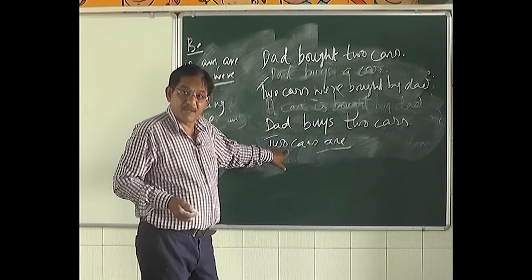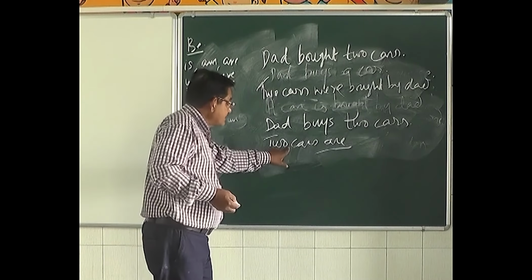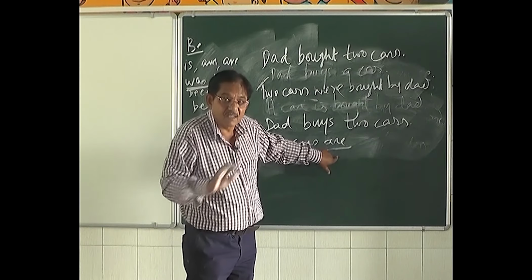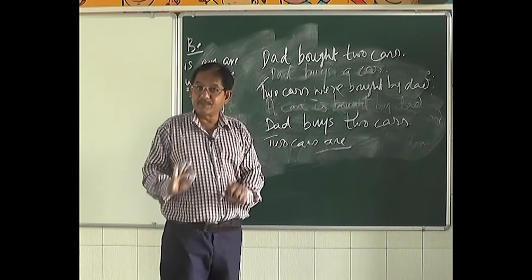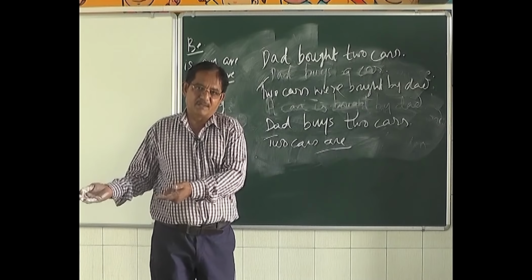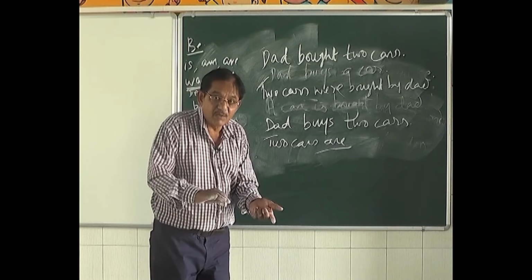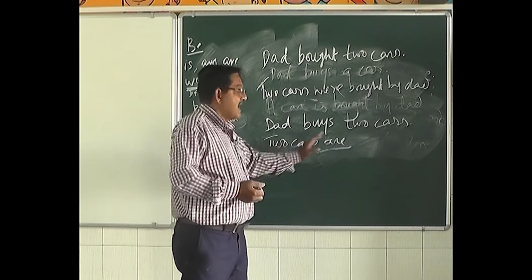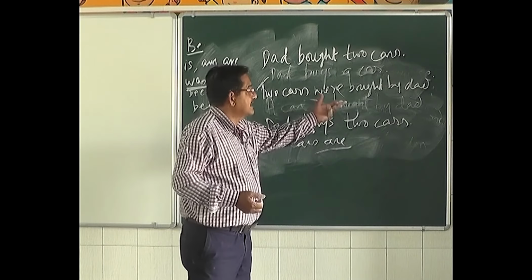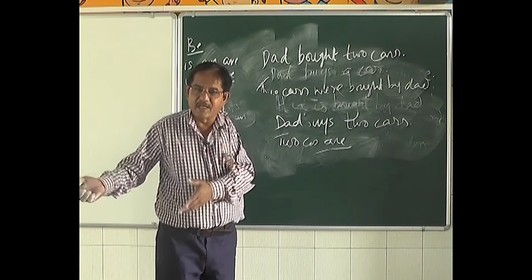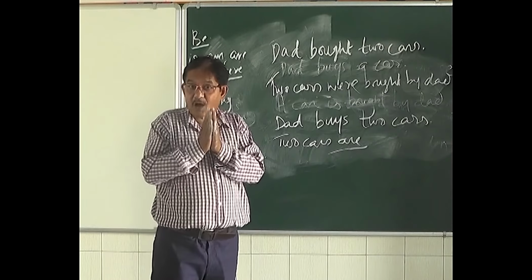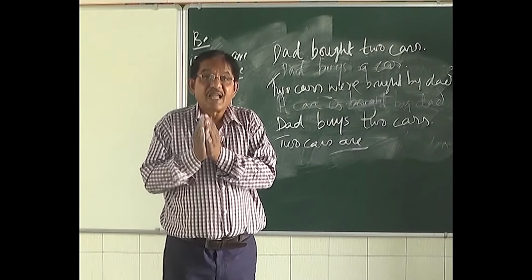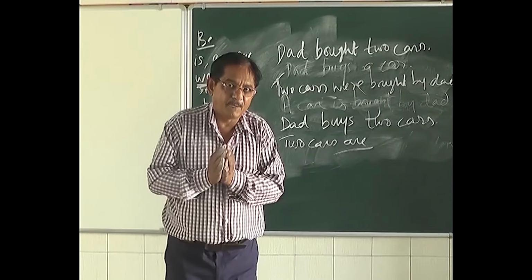The subject is plural. When the subject is plural, the verb also has to be in the plural. There is no other way. If the subject is plural, the verb must be in the plural. If the subject is singular, the verb will be in the singular. So 2 cars are bought by Dad. Okay, this is how we convert the voice. We change the voice of simple present and simple past tenses.